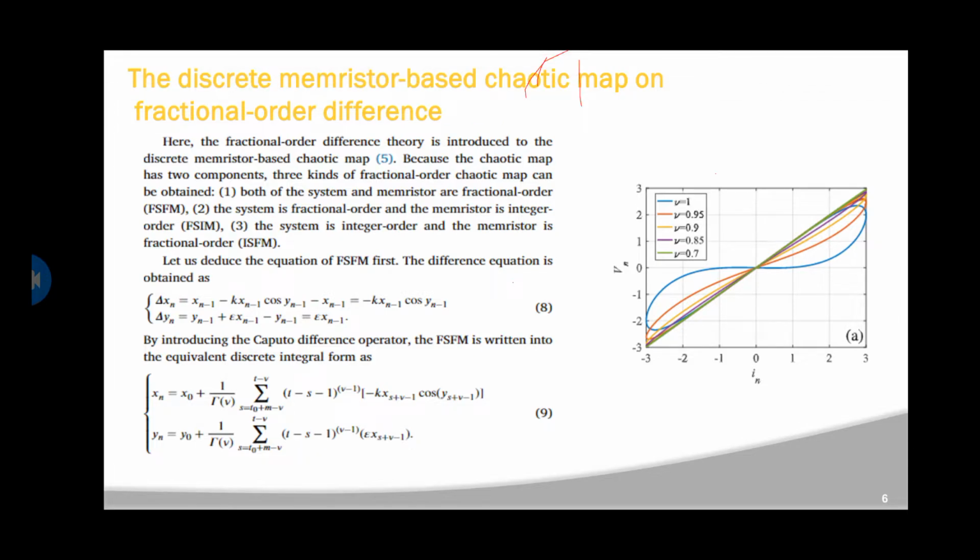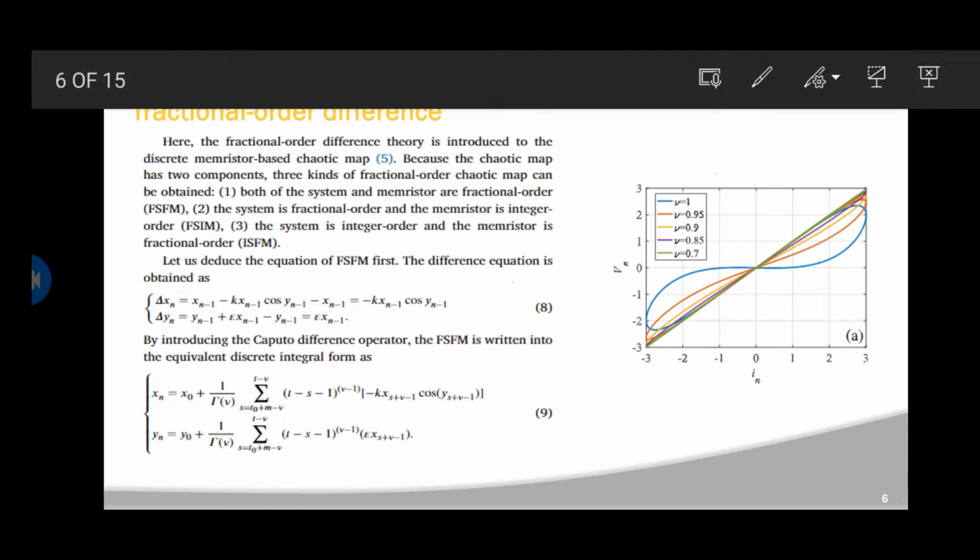Now let us see the discrete memristor-based chaotic map on fractional order difference. Here the fractional order difference theory is introduced to the discrete memristor-based chaotic map, which gives three components of the fractional order chaotic map: both the system and memristor are fractional order; the system is fractional order and the memristor is integer order; the system is integer order and the memristor is fractional order.